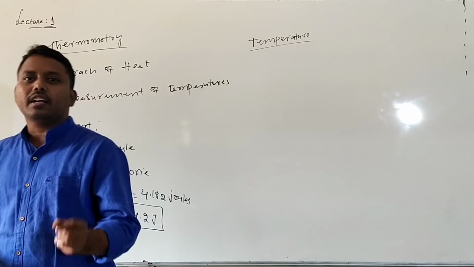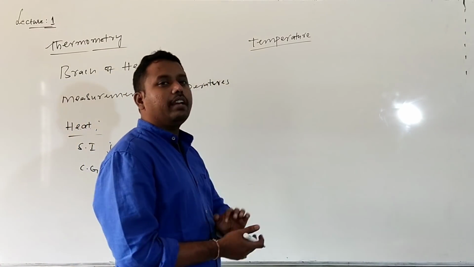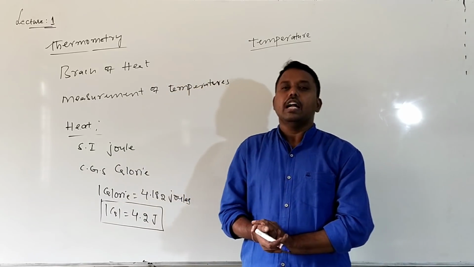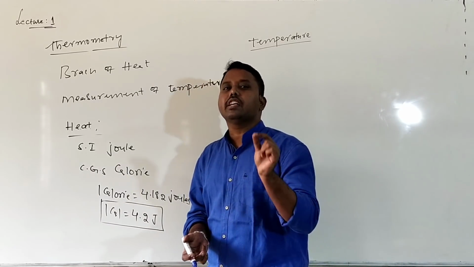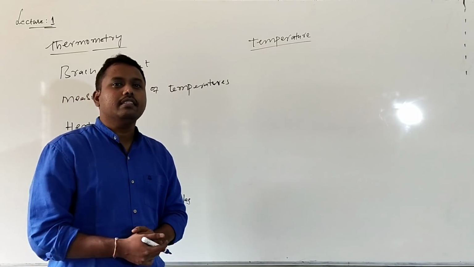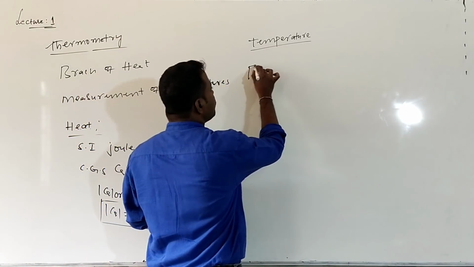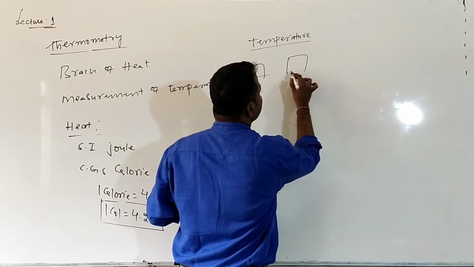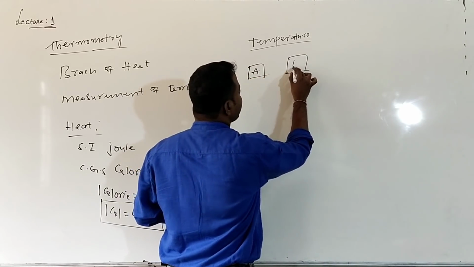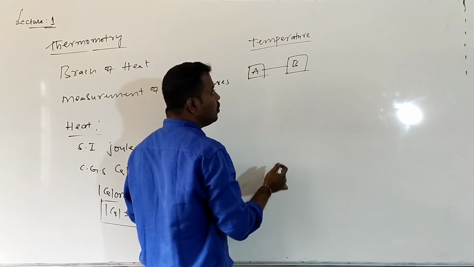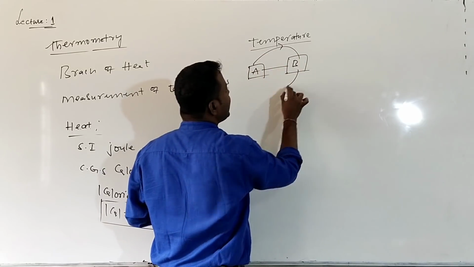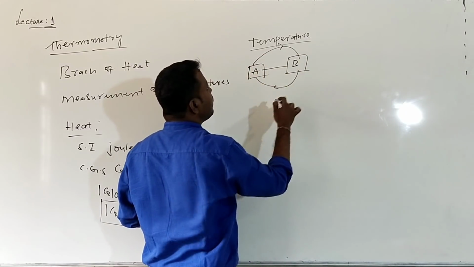So the degree of hotness or coldness of a body is given by the temperature. Temperature is also an important physical quantity which tells us the direction of heat flow. Whenever two bodies A and B are kept in thermal contact, in which direction will heat flow? Either from A to B or B to A, and that is decided by the temperature.